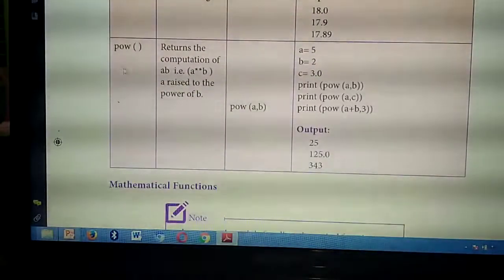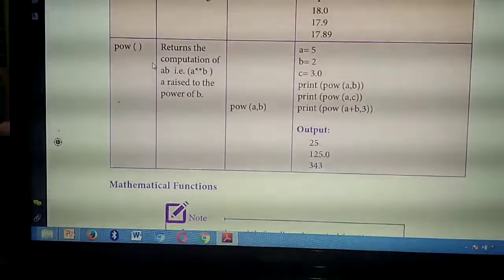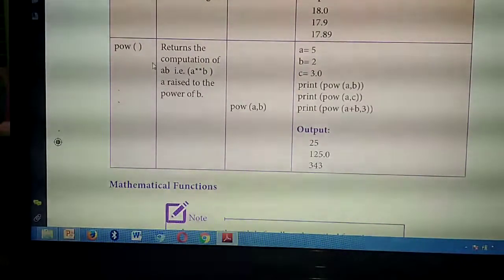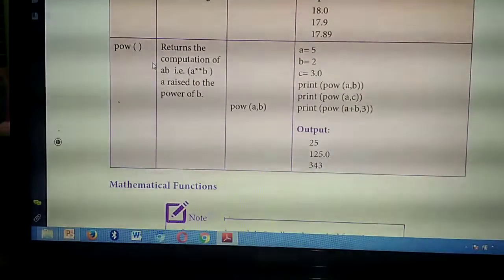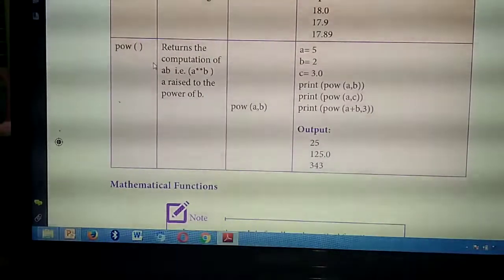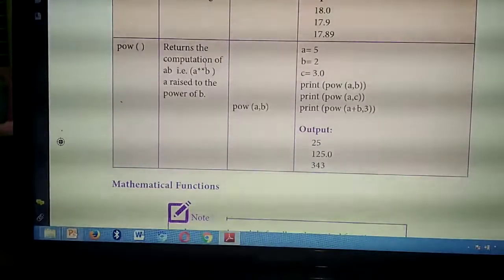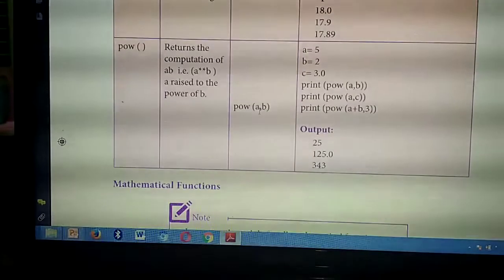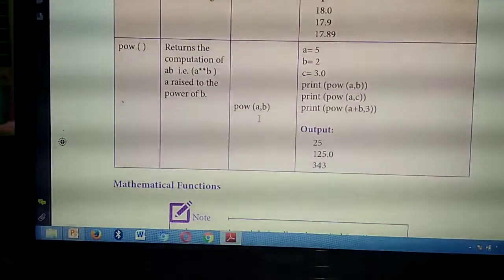So next thing is power of function. Power of function, already you know, it will return, in maths you have studied the same thing. It will return the power of the particular values. So power of a comma b means the two values you have given, that value power it will return. That's the use of power of function. This is also very, very important. So a into b means how many? So 2 times you need to multiply. That is a star b they have given. So what's the syntax? Power of a comma b. So here how many arguments you need? 2. So a comma b.